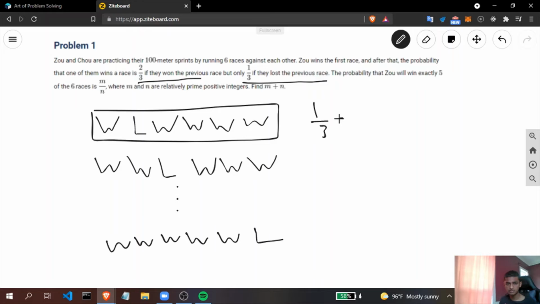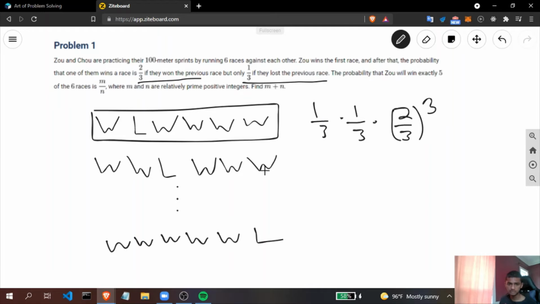Now we have to find the probability of winning the next race. He lost the previous race, so he only has a 1/3 probability of winning the third race, so times 1/3. Then he won the previous race and is supposed to win this race, which means he has a 2/3 chance of winning. The same can be said for the next 3 races, so we can just raise 2/3 to the power of 3, because he's going to win the next 3 successive races.